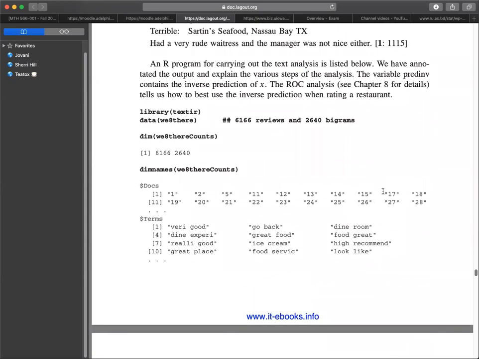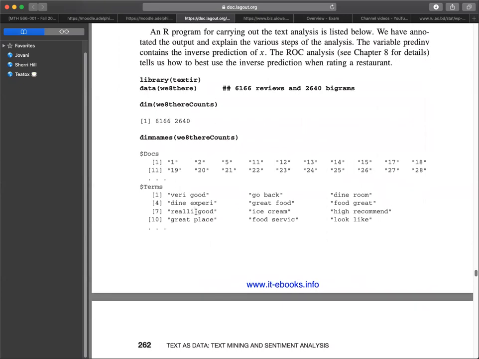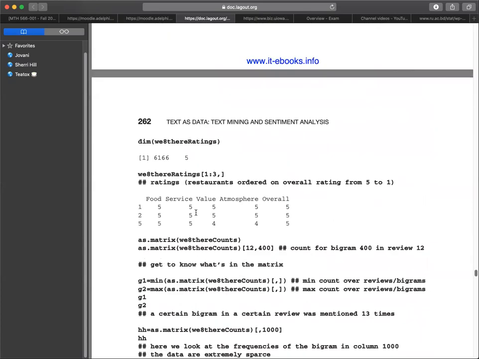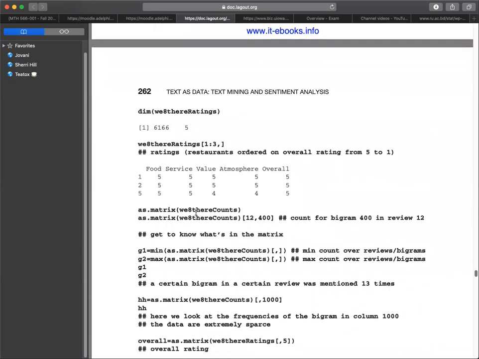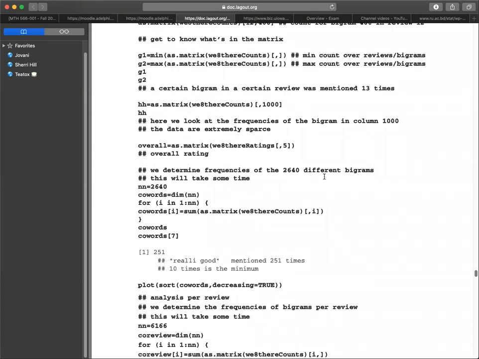So the text is here, and we can get the dimensions, which we already knew was 6,166 restaurants and 2,640 bigrams. We get the words, the terms, and how many times they have been used. And now we check the ratings, where we see what the overall rating was, from 5 to 1.